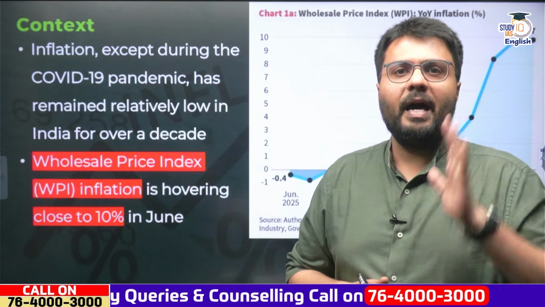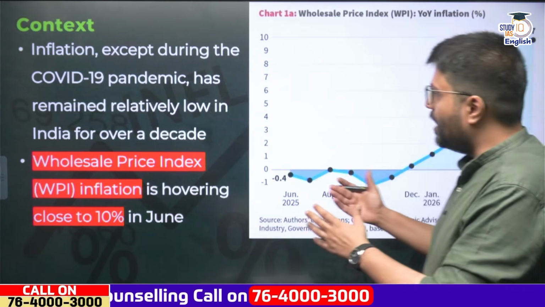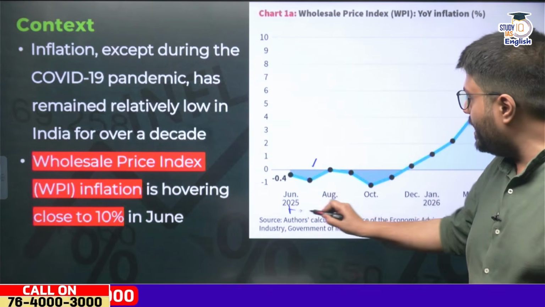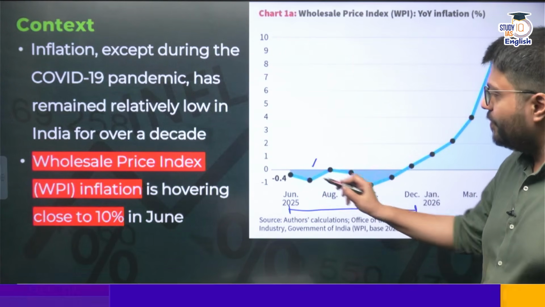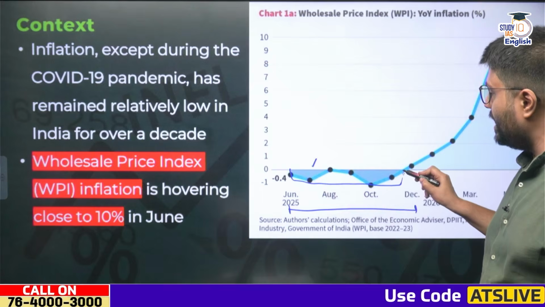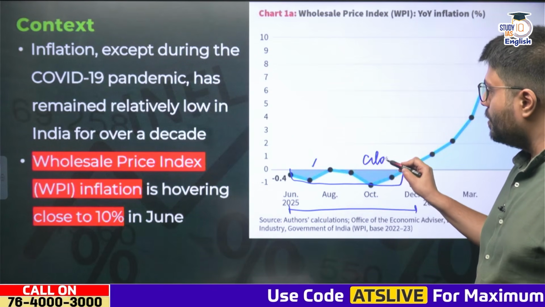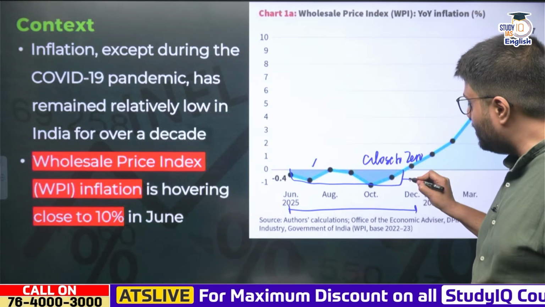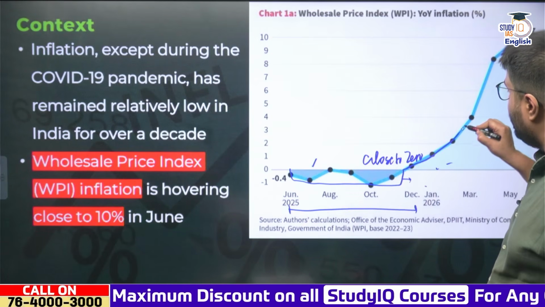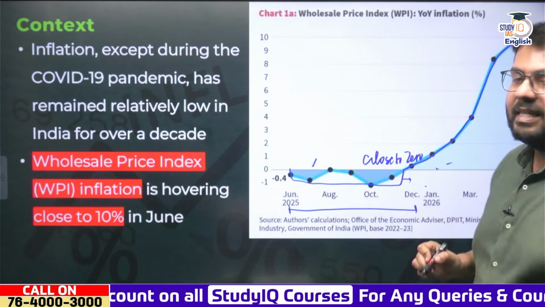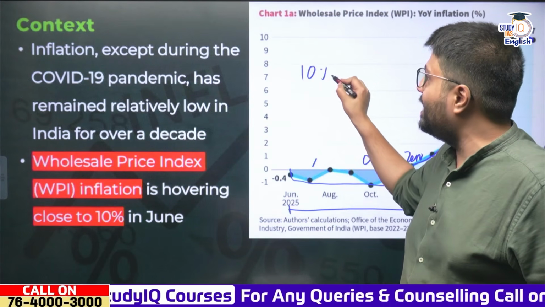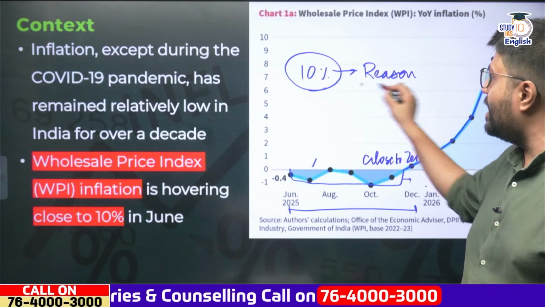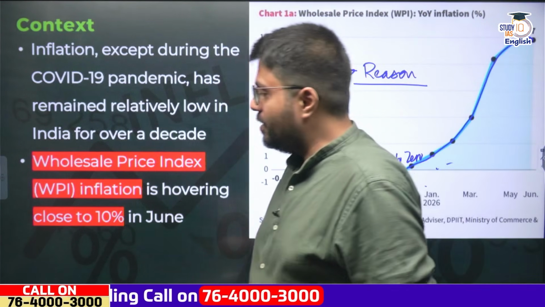But something changed at the start of this year. If you look at this graph which tells us the level of wholesale price index, you would realize that from June 2025 up till December 2025, the levels of wholesale price index were either negative or close to zero, right? But since January this year, the wholesale price index is rising, so much so that it has reached a level of almost 10%. So what are the reasons behind this increase in inflation in India? We are going to understand in our today's video.